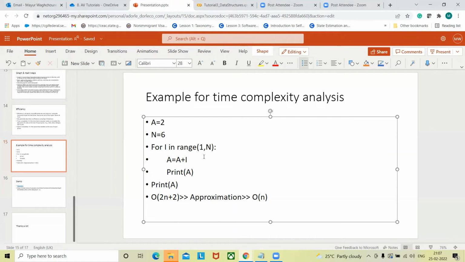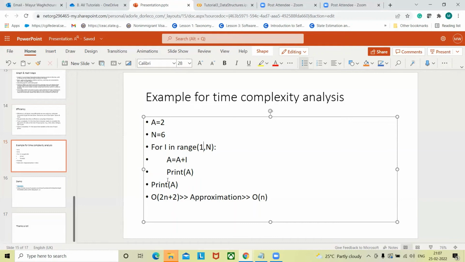Let it start with 1 only. So it will repeat for n minus 1 times, and then I'm having 2 more instructions over here. Since this code is going to repeat for n times, and I have 2 instructions over here, I need to perform these 2 instructions n times, right? So it will be 2 times n, and these 2 instructions before. So 2 times n plus 2.